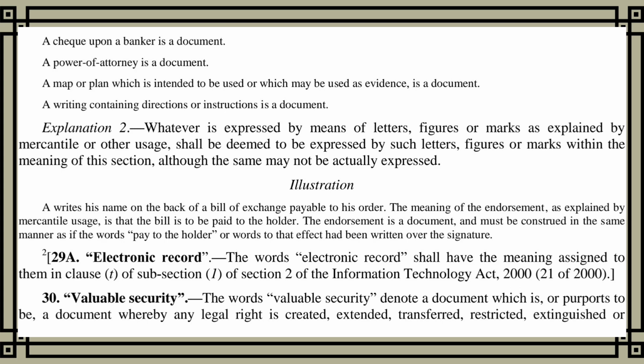Section 29A. Electronic record. The words, electronic record, shall have the meaning assigned to them in Clause (t) of sub-section (1) of Section 2 of the Information Technology Act, 2000.